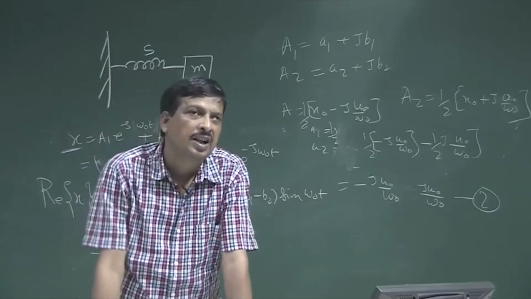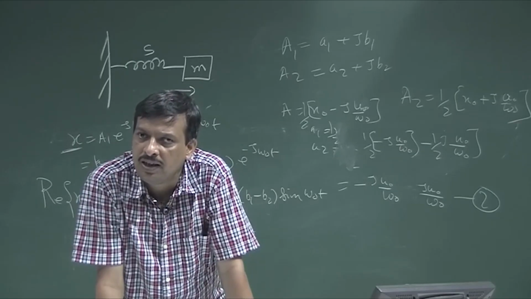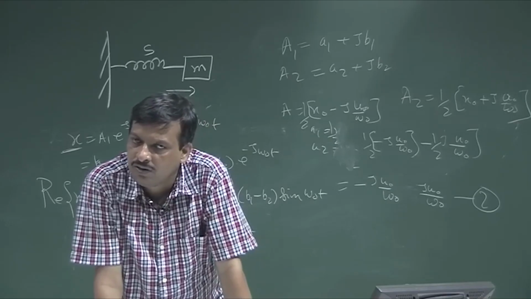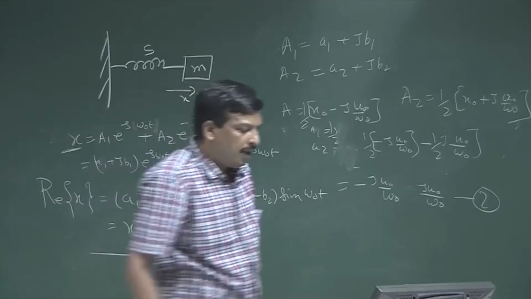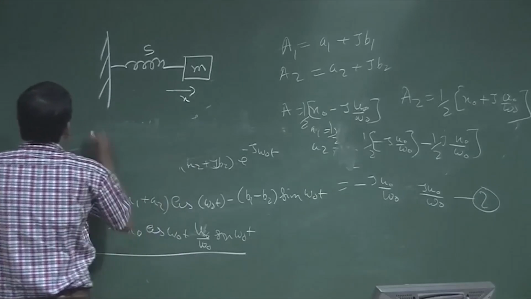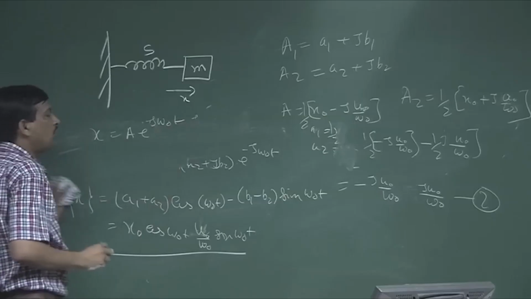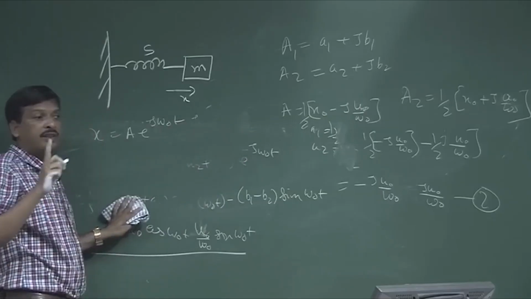So, I can say the real part of x gives me the complete solution of that same differential equation. It can be easily proved that the complete solution can be obtained if x is written in the form x is equal to A e to the power j omega 0 t, where A is a complex number.